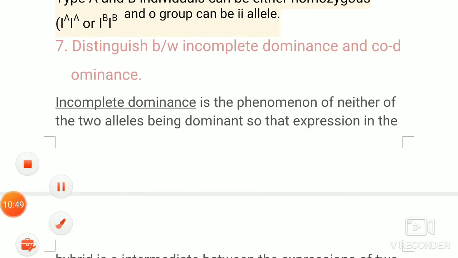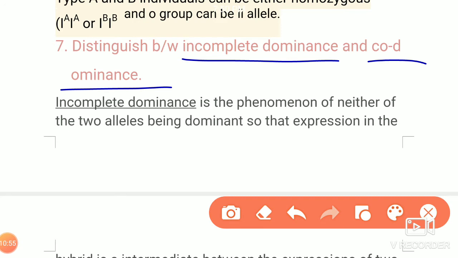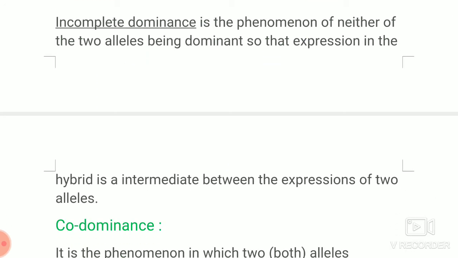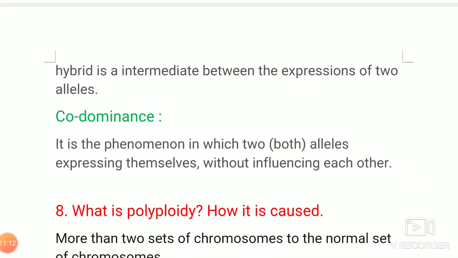The next is to distinguish between incomplete dominance and codominance. You have to write the definition of that. Incomplete dominance is a phenomenon of neither of the two alleles being dominant, so that in a hybrid an intermediate character is formed.